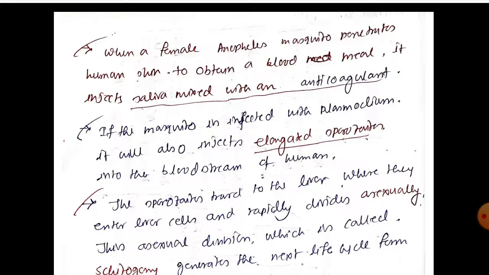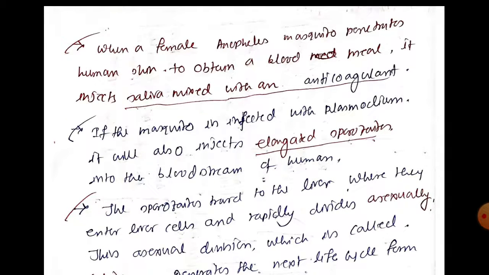First of all, the female Anopheles mosquito will inject inside the skin, and during this time it will inject the saliva which contains anticoagulant and the elongated form of sporozoite, right? And during this, this sporozoite will travel via blood into the liver and enter inside the liver cell,